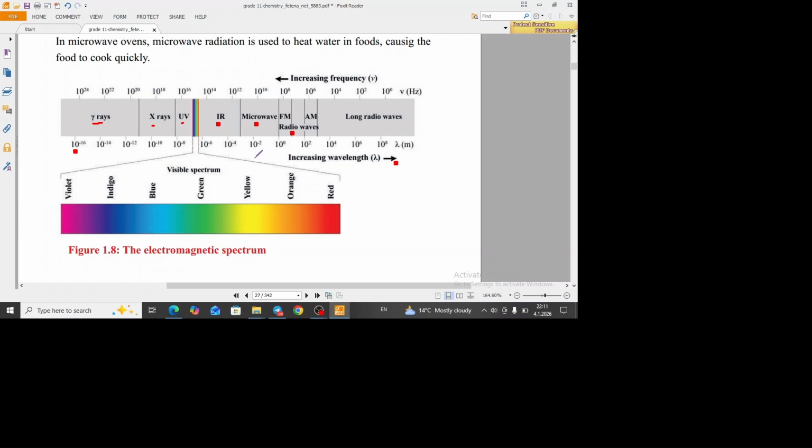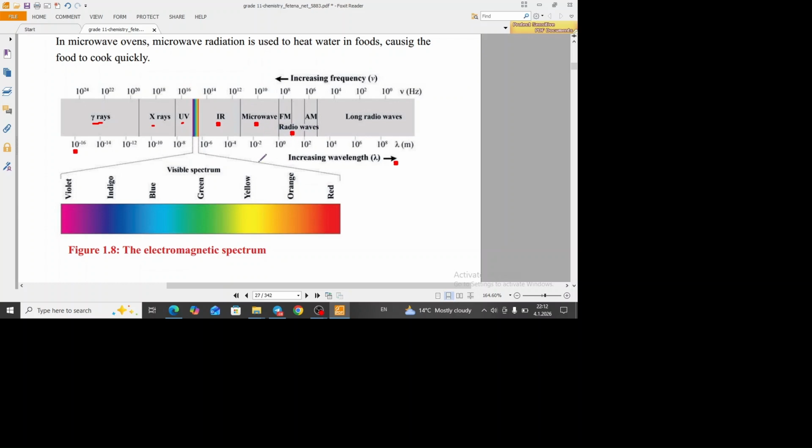So electromagnetic spectrum is the spectrum which arranges electromagnetic radiation from the lowest wavelengths to the highest, or from the highest energy to the lowest energy, or from the highest frequency to the lowest frequency, which means the energy of gamma rays is greater than that of the energy of X-rays. The energy of X-ray is greater than that of the energy of UV. The energy of UV is greater than that of the energy of IR. The energy of IR is greater than that of the energy of microwave. The energy of microwave is greater than that of the energy of radio wave.